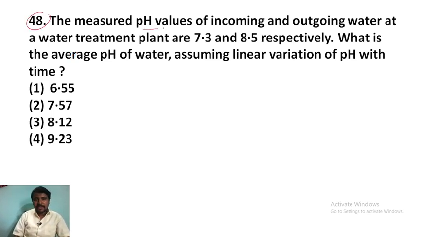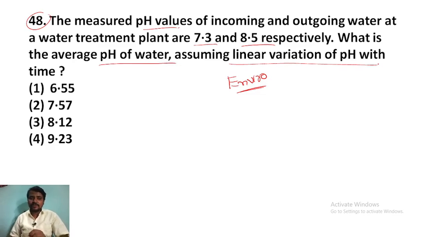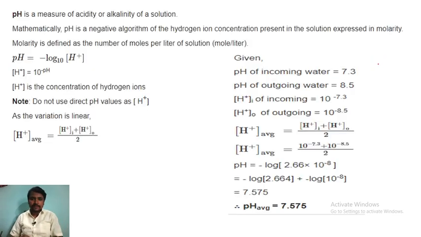The measured pH values of incoming and outgoing water, an environmental engineering question, for a water treatment plant are 7.3 and 8.5 respectively. What is the average pH of the water, assuming linear variation of pH with time? Right? Let me tell you, pH is a measurement of what? Acidity or alkalinity of a solution.